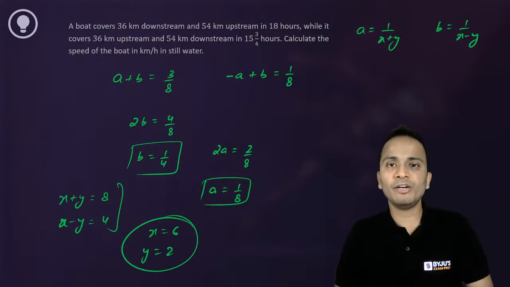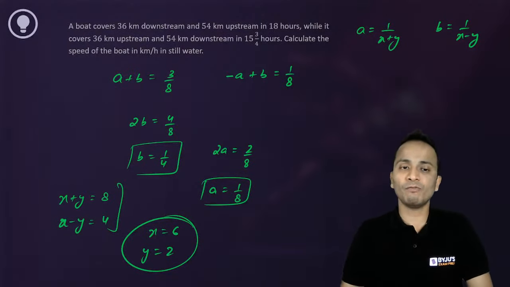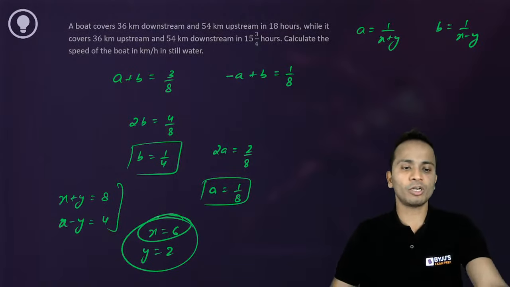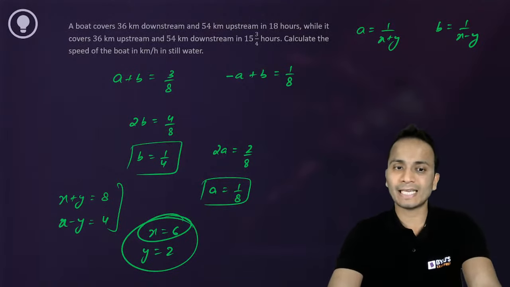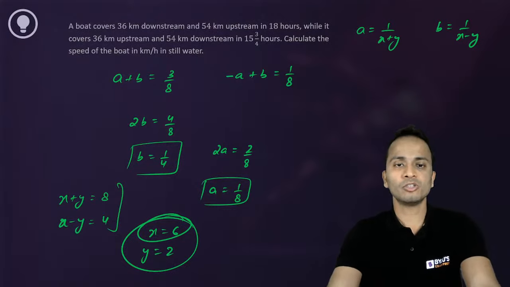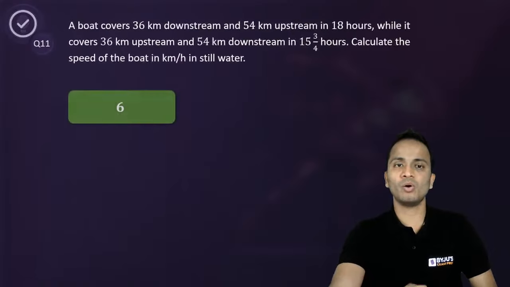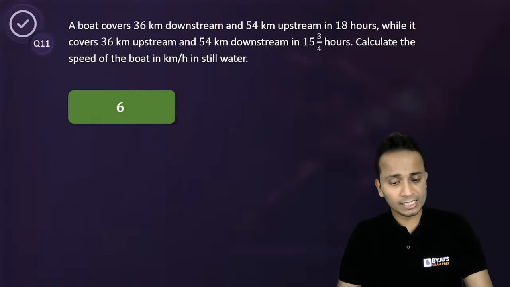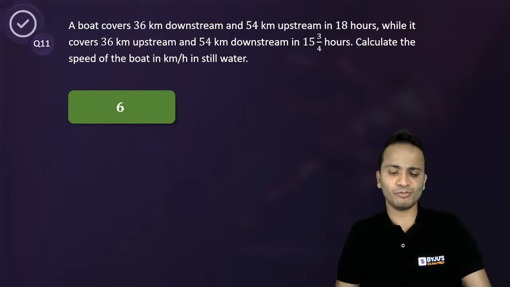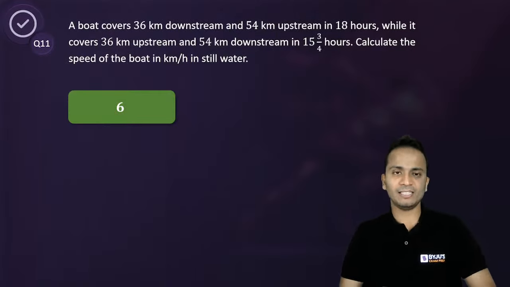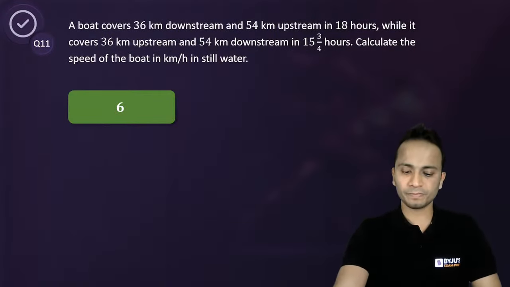Now what we have to calculate? We have to calculate the speed of boat in still water. So speed of boat in still water should be equal to 6. Alright. Am I clear? Yes or no? So the speed of boat in still water will be equal to 6. Some of you have given 6 as the answer. Some of you have not given it as the answer. So 6 will be the correct answer.